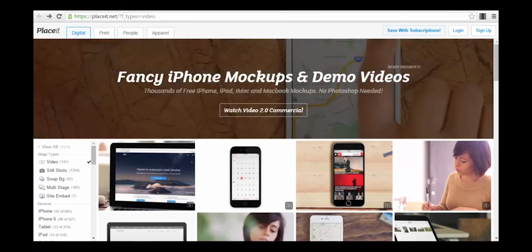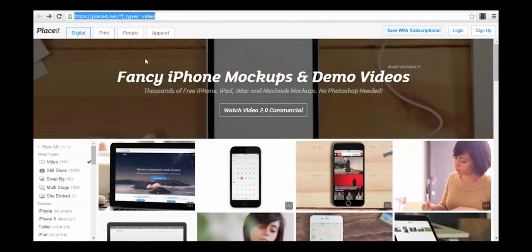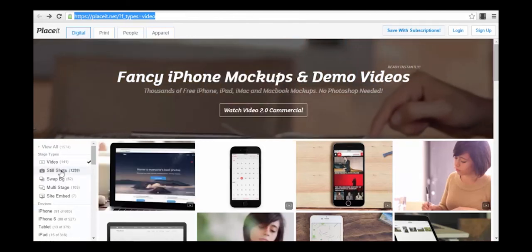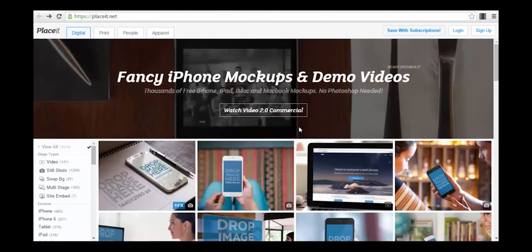And the website is called Placeit.net. It's actually very simple. You can see here in my browser, and after you enter the website, you will see that you have different types of mockups from which you can choose.